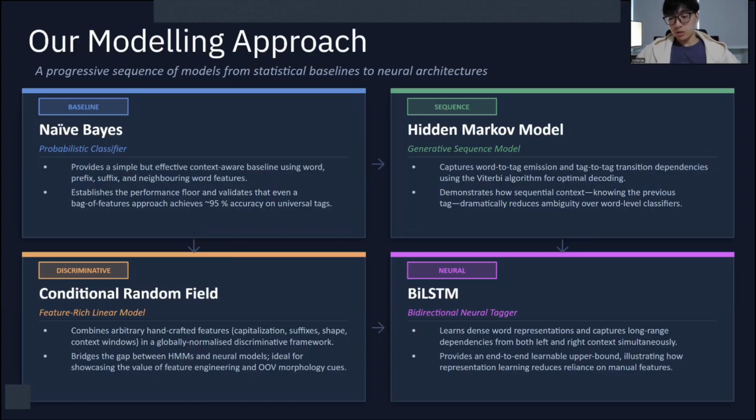For our modeling approach, we implemented models in increasing complexity. Naive Bayes serves as our context-aware baseline. HMM introduces sequential dependencies via the Viterbi algorithm. The CRF leverages rich features in a discriminative framework. Lastly, BiLSTM learns dense representations from both left and right contexts simultaneously, and it represents our neural tagger.